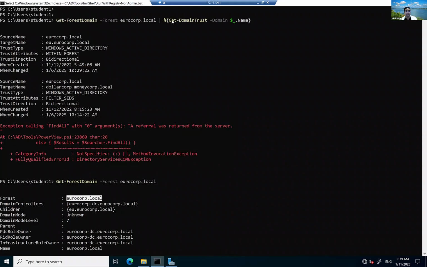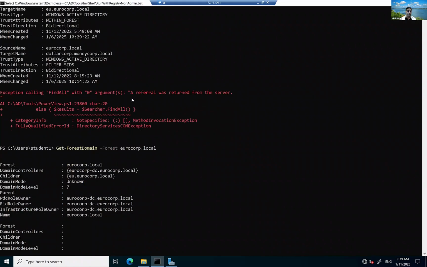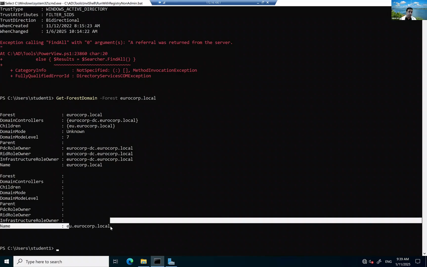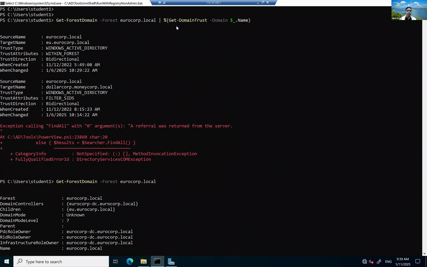So we ask to list trusts for EuroCorp.local. There are 2 trust relationships that EuroCorp.local has. It has a trust relationship with EU, which is the child domain of EuroCorp, and a trust relationship with our current domain. With me up to now? All right, these are the 2 trust relationships of EuroCorp.local. What was the second domain that this command returned? EU.EuroCorp.local. So now we will try to list trust relationships for EU.EuroCorp.local.